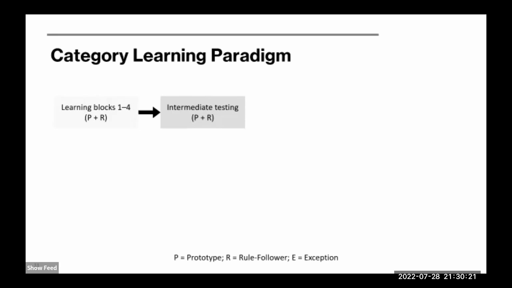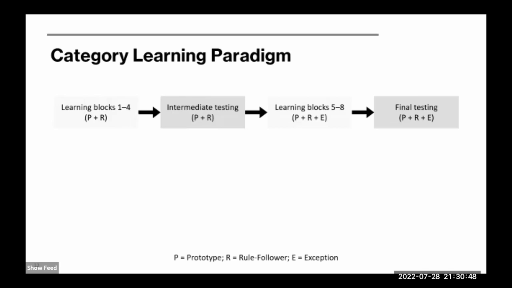And in an intermediate testing phase, they categorized these stimuli without feedback. And they also categorized novel rule followers in the testing phase. And then in the second half of the learning phase, participants were introduced to exceptions while continuing to learn the non-exception stimuli. Finally, in another testing phase, they categorized all the learned stimuli, novel rule followers, and novel exceptions.